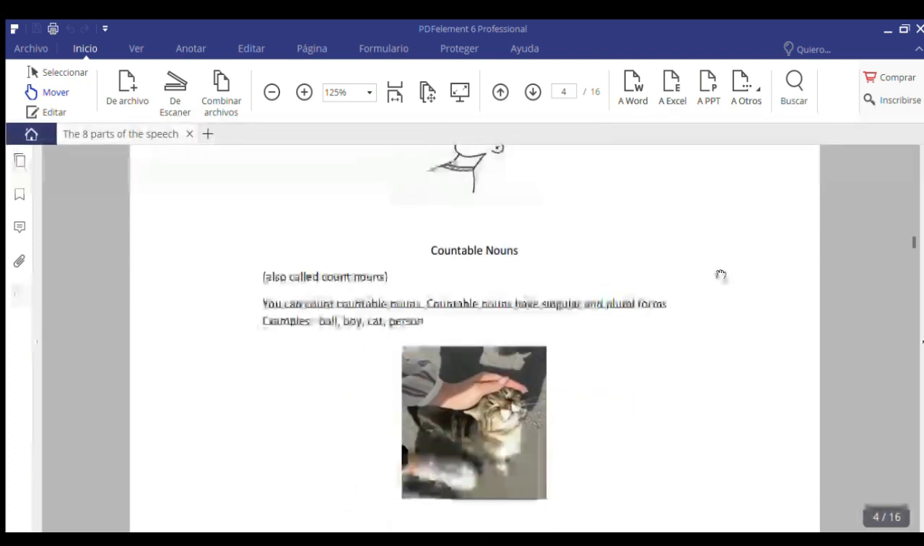Countable nouns, also called count nouns. You can count countable nouns. Countable nouns have singular and plural forms. Example: ball, boy, cat, person.